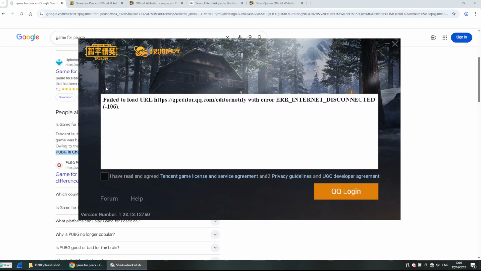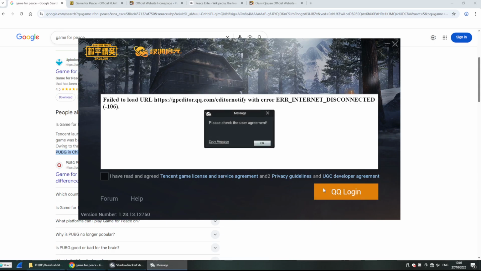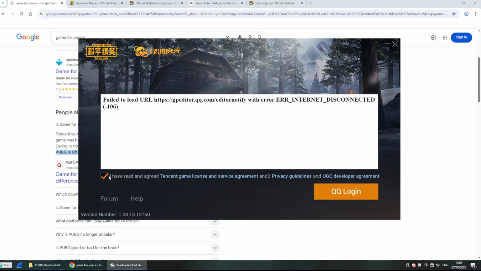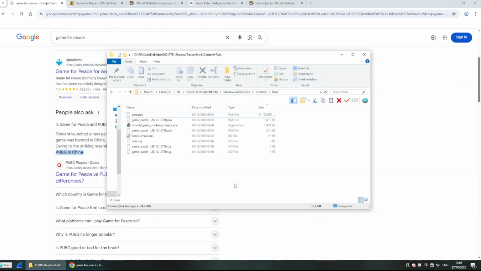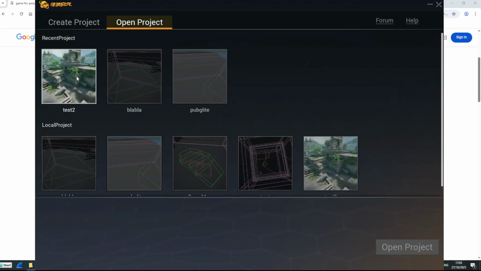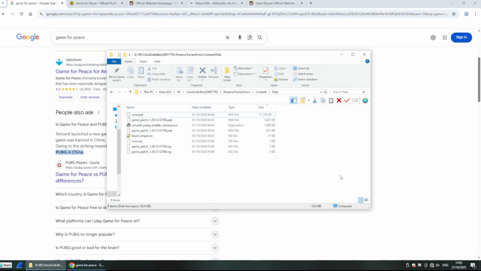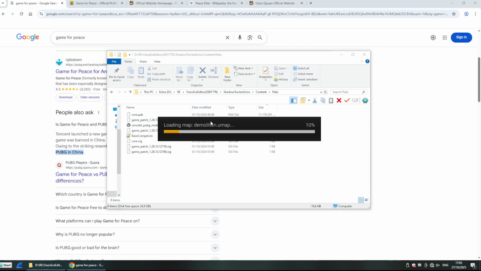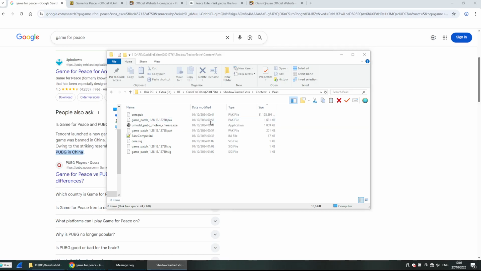Okay, when you start this, you have to disable networking or find the right URLs and put them in your host files to redirect them. Anyway, it should just fail and then continue. That's pretty much it. As you see, there's also no watermarks. And you can just create projects, open projects. It's a regular Unreal editor.